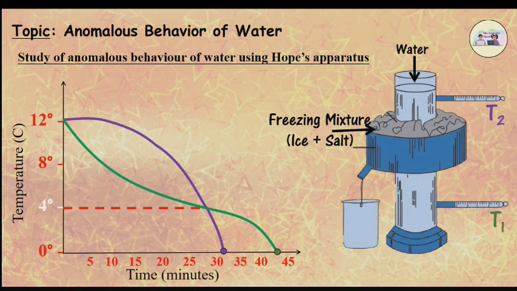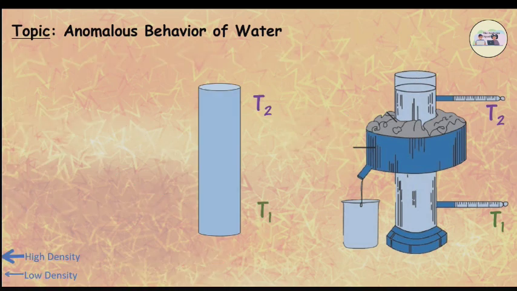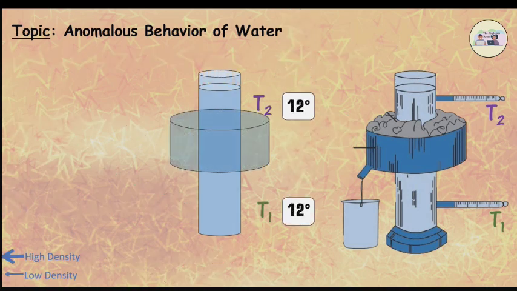Initially, the temperature of water in the middle of the cylinder lowers due to the freezing mixture in the outer bowl, and its volume decreases and density increases. The water with higher density moves downwards. Therefore, the lower thermometer T1 shows a rapid fall in temperature, and this continues till the temperature of water becomes equal to 4 degrees Celsius.